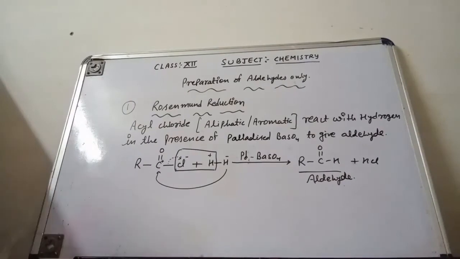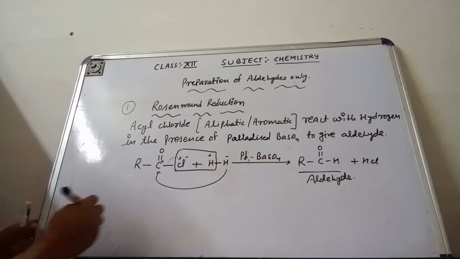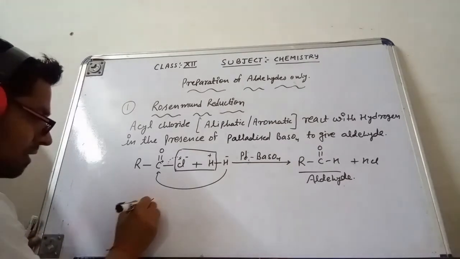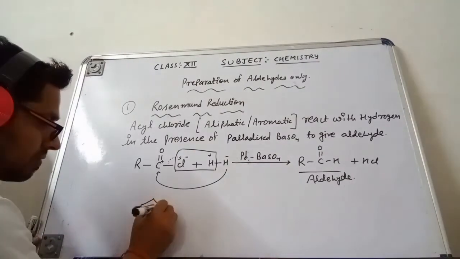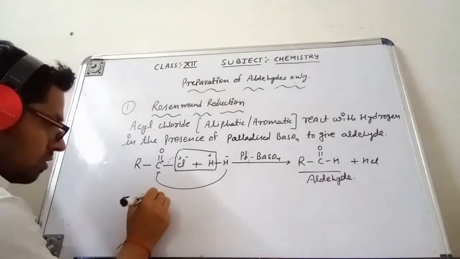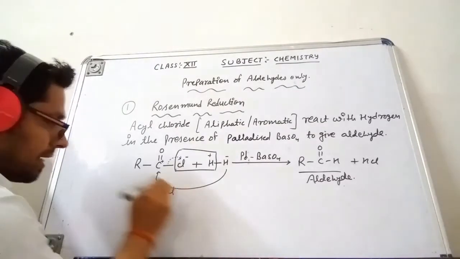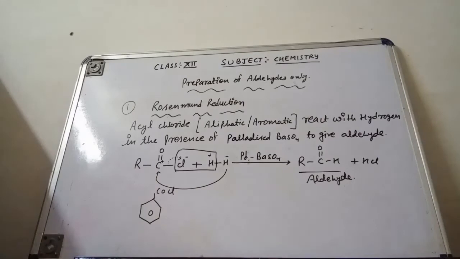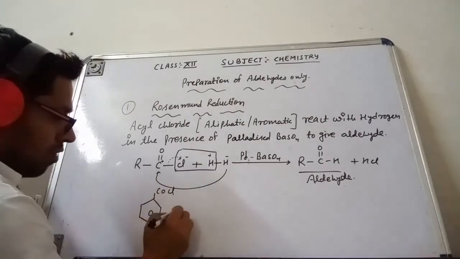In place of R you can take any alkyl group, CH3 you can take, C2H5 you can take. Now I will discuss the aromatic compound, how to make the aromatic aldehyde, the same I am discussing here. This is COCl, benzoyl chloride.